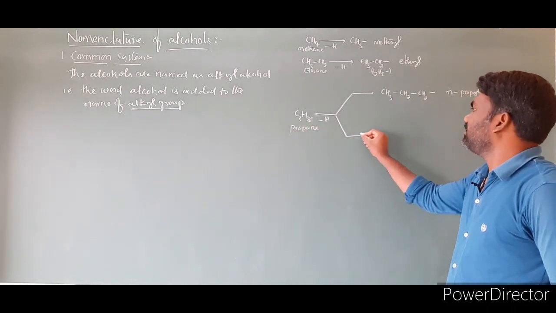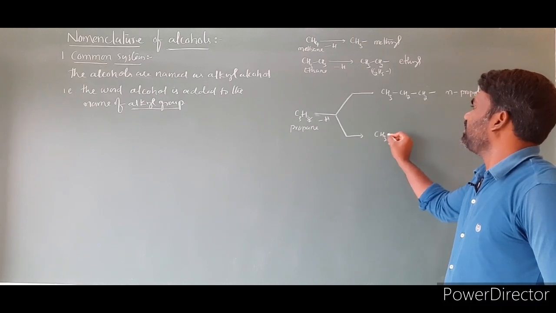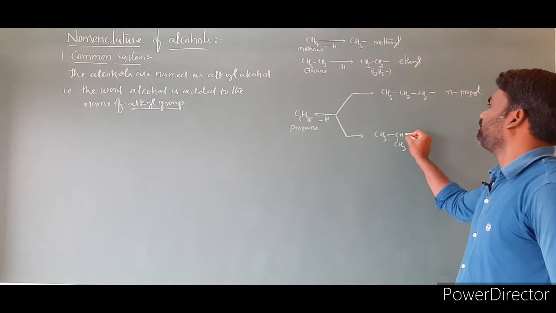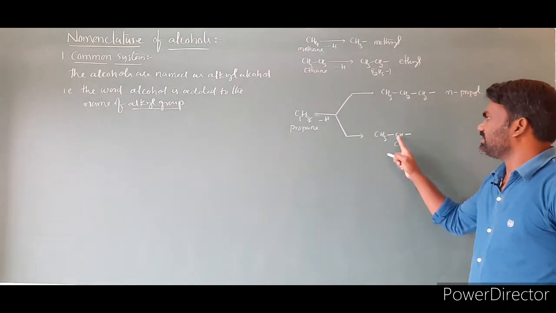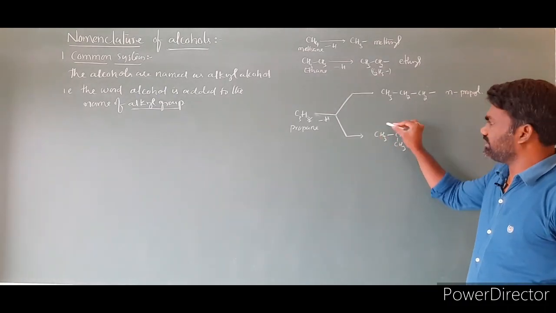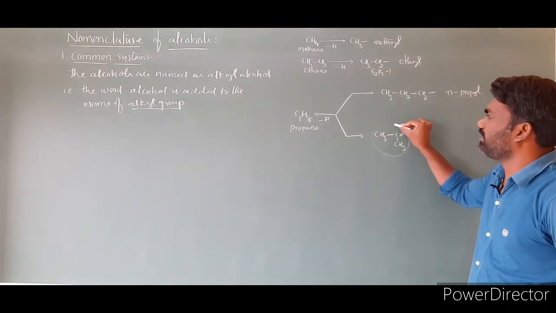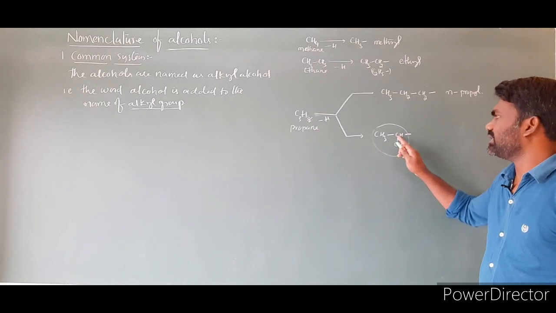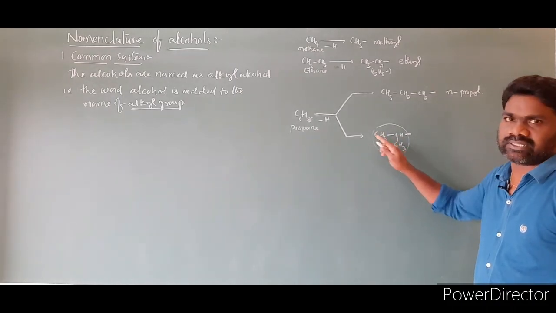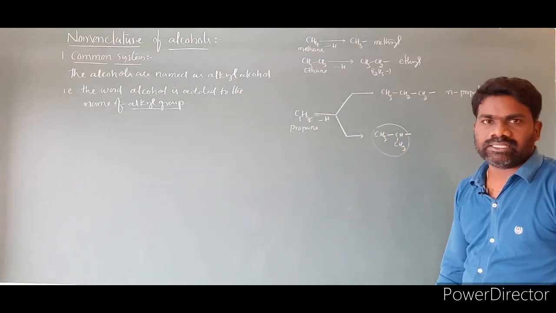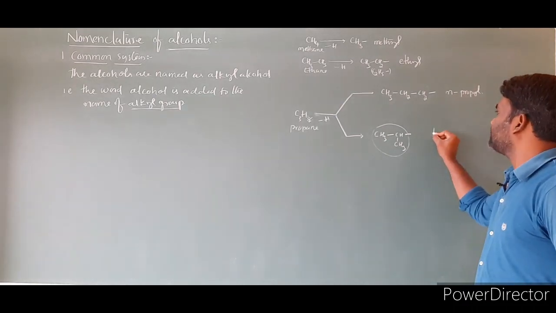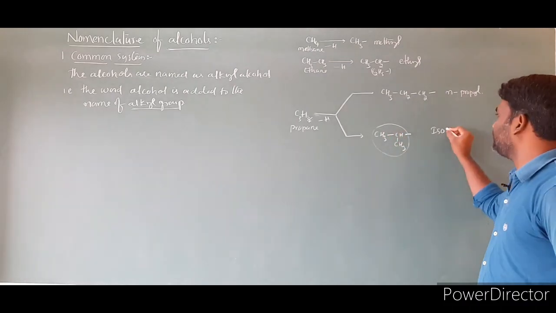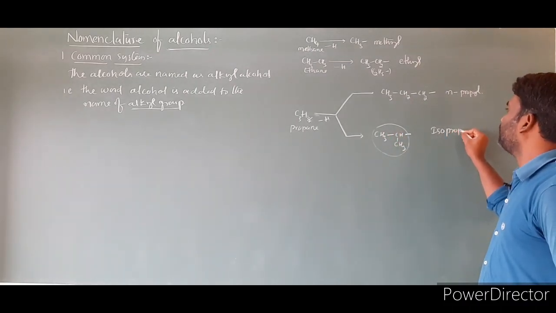We can arrange this C3H8 in another way also. Another way is CH3CH bond. If you look at this, the carbon is attached to two different carbons, so this type of group we have to call an iso group. Whenever this type of group is in a molecule, where two carbons like CH3 are attached to this carbon, we call it iso. The number of carbons is 1, 2, 3. This is isopropyl.